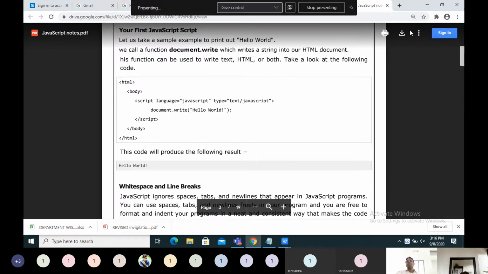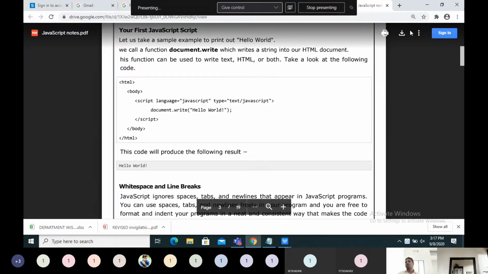When you look at the example, you can write in the head section as well as the body section. It is your choice. In this example, it is in the body section of HTML. We will be writing a program kind of like Java and C language, the basics with variables, input-output statements, some expressions, and a few objects. What we use in JavaScript, that's it. Not more than that.